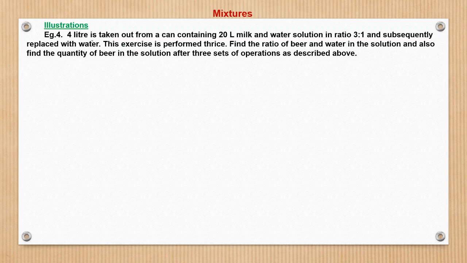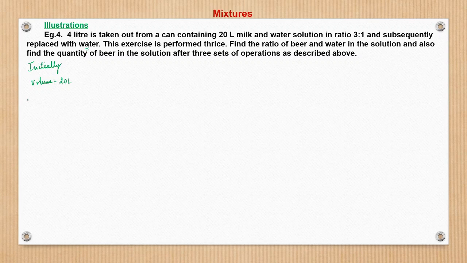It says that 4 liter is taken out from a can containing 20 liter milk and water solution in a ratio of 3. So initially, the volume is 20 liter and 4 liter is taken out of the milk and water solution, subsequently replaced with water.